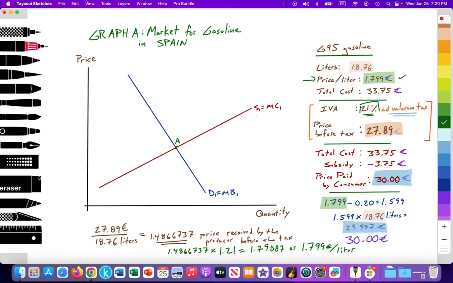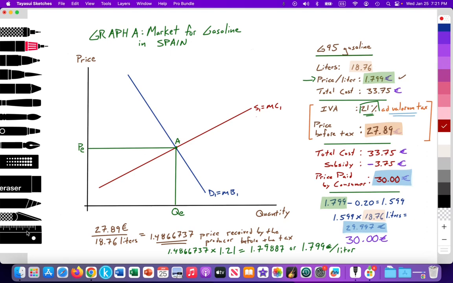Point A sets the free market equilibrium price and the free market equilibrium quantity. So I'll label that price equilibrium in the free market and the quantity equilibrium in the free market. Now, I don't know what that price is. I don't know what that quantity is. But with my receipt here, I have an idea of what the price received by the producer with the taxes and the price paid by the consumer.